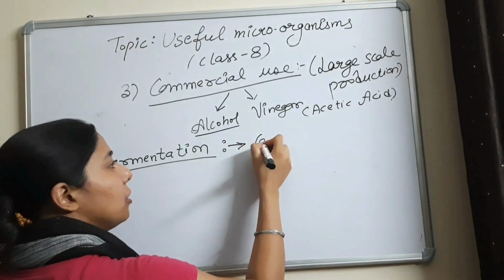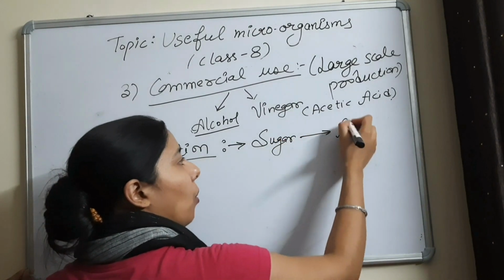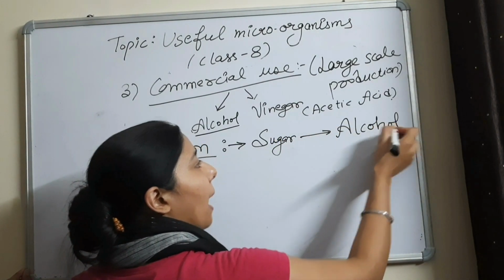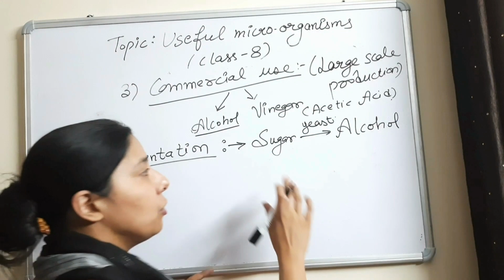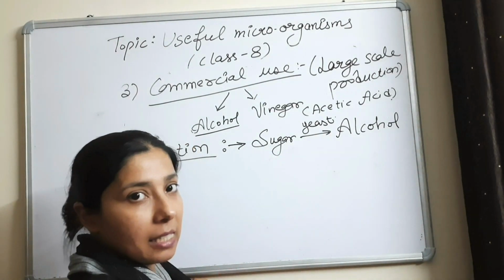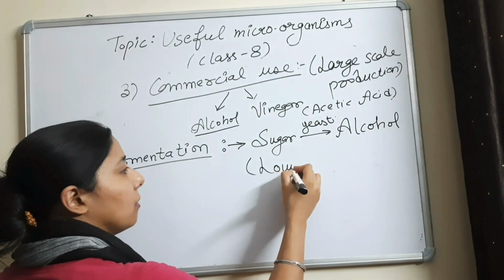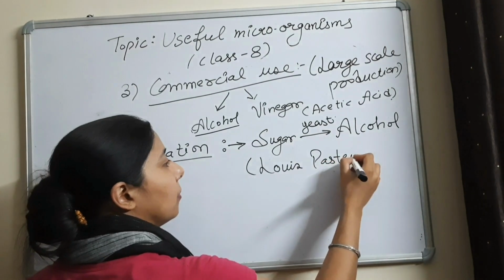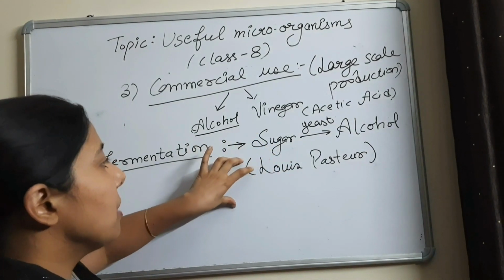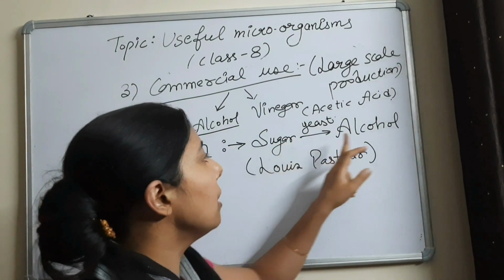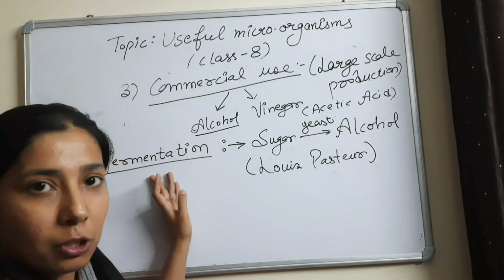Fermentation is conversion of sugar to alcohol by the action of yeast. So this is known as fermentation. Conversion of sugar to alcohol by the action of yeast is known as fermentation, and this fermentation process was given by Louis Pasteur. This is the process which converts sugar to alcohol by the action of yeast, and it was given by Louis Pasteur.